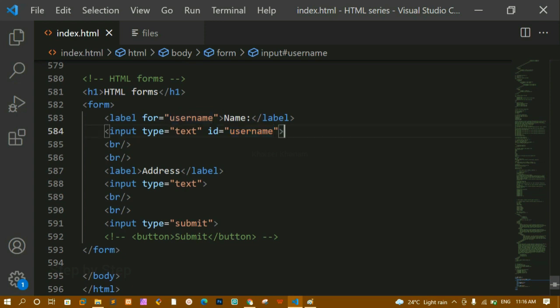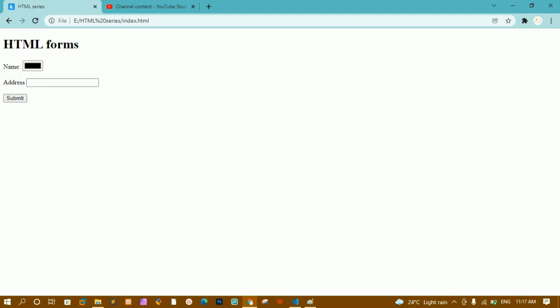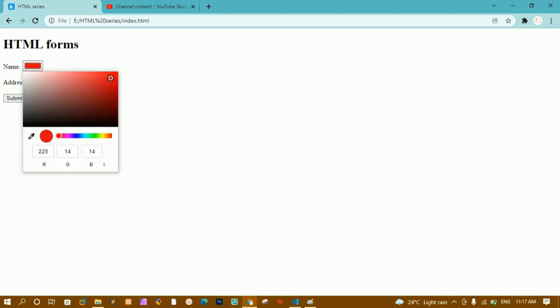This input element we can display in many forms, because we have multiple types. We have email, radio buttons, checkbox, everything we are going to study when we study the type attribute. We have plenty and plenty of options. For color we have, for date we have. Let me just write here color. I'll save this and refresh. Now you can see I got this color, and from this I can choose any color.